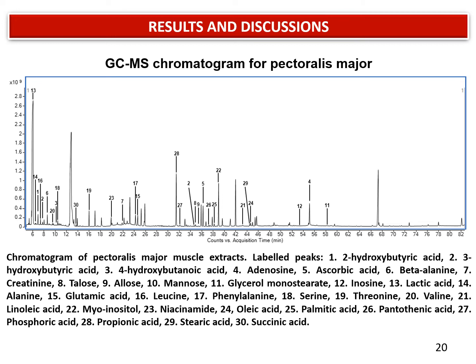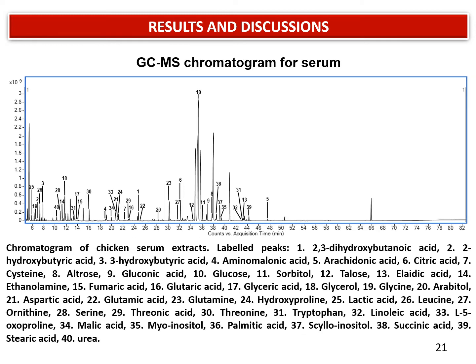This is a GC-MS chromatogram for pectoralis major muscle extracts. The total runtime is 82 minutes. Here, several metabolites with matching scores more than 90% were labeled in the chromatogram. And this is the GC-MS chromatogram for the chicken serum extracts. The runtime is also the same, 82 minutes, and we also labeled several metabolites with a matching score more than 90% in the chromatogram.